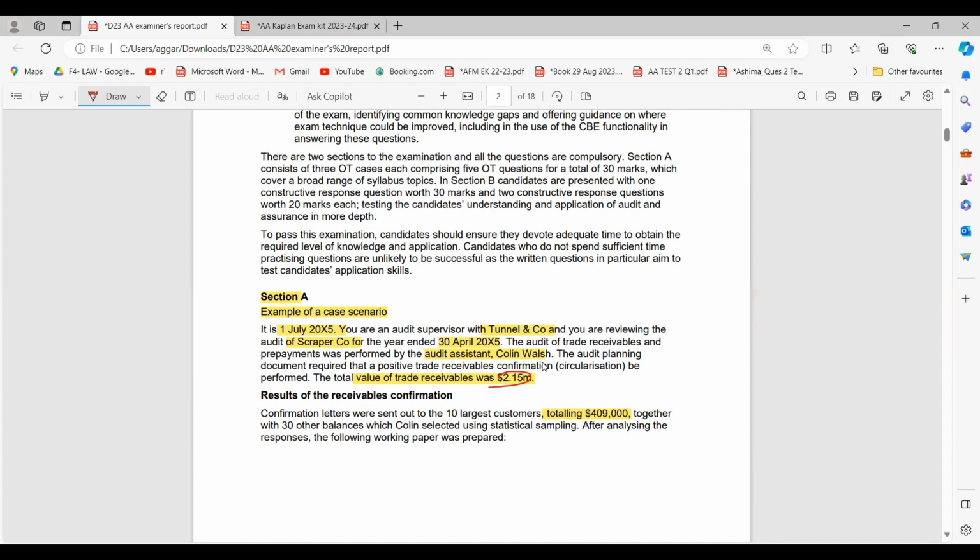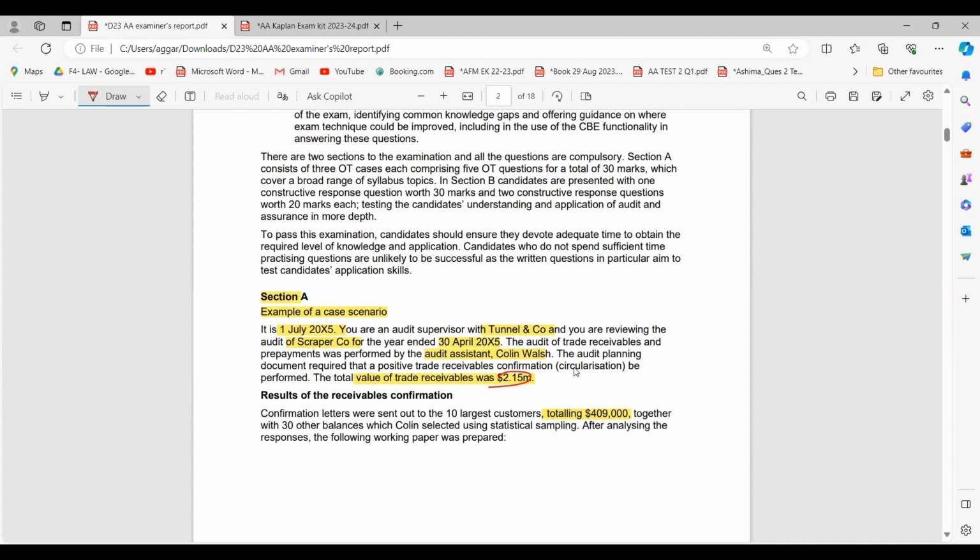If you know what positive receivables confirmation is, with a positive confirmation we ask customers whether they agree or they don't agree, and we take both of them with the balance which is stated. However, with a negative confirmation, they'll only tell us if they disagree. If they agree, they won't tell us.